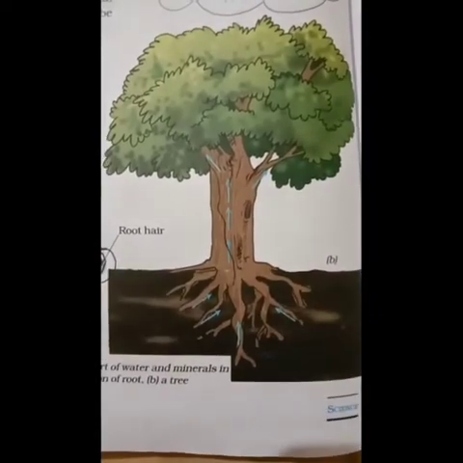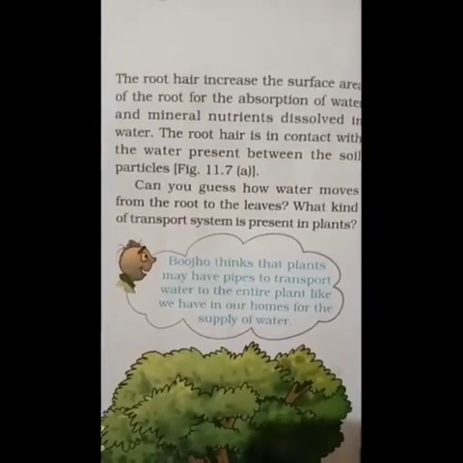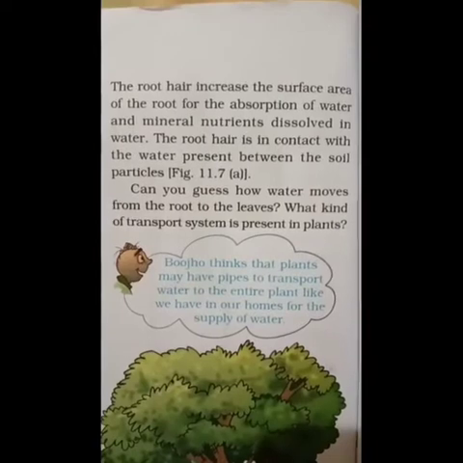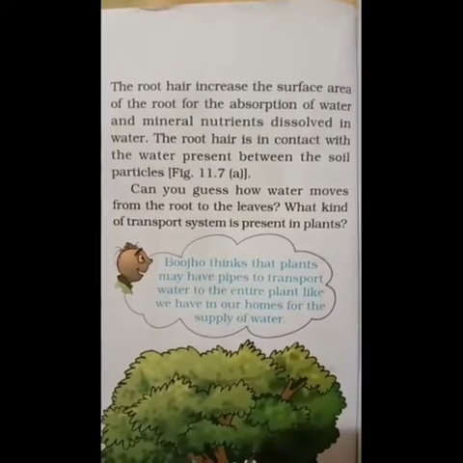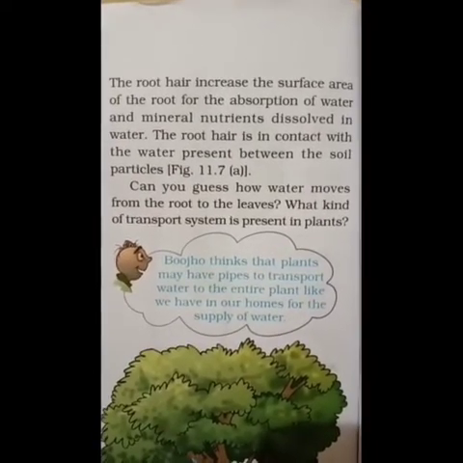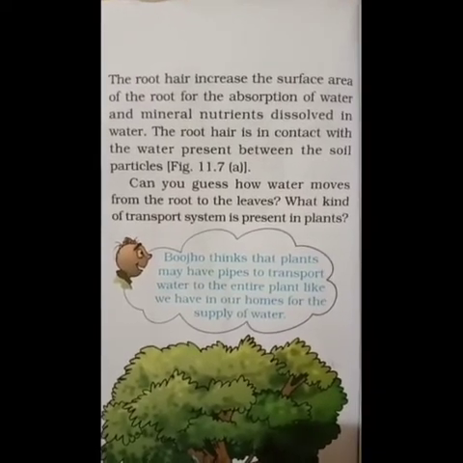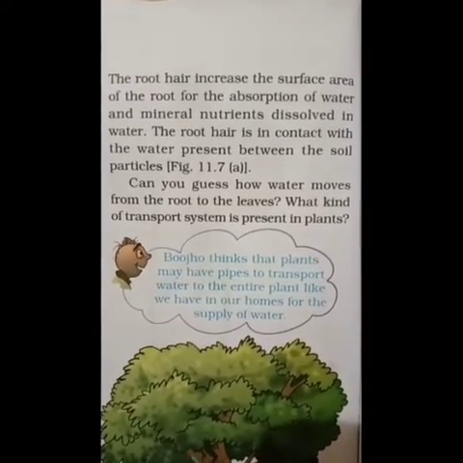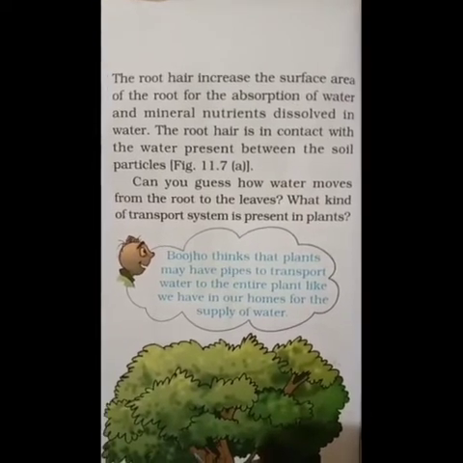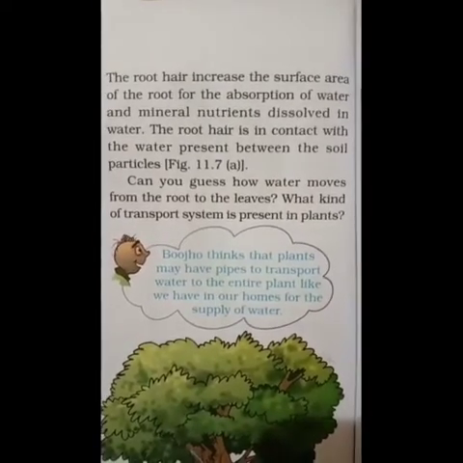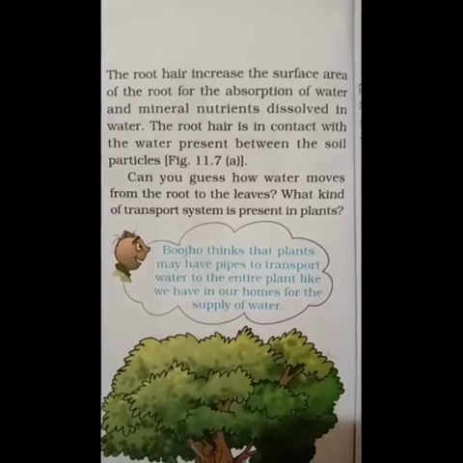So children, what will the root hair do? It will increase the surface area of the root for the absorption of water and minerals which are dissolved in the water. The root hair is in contact with the water that is present between the soil particles.